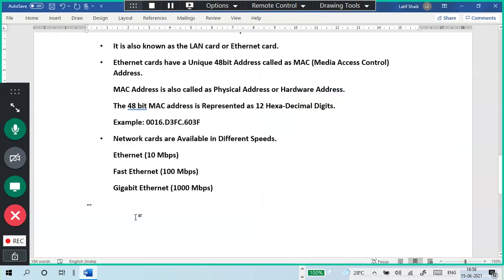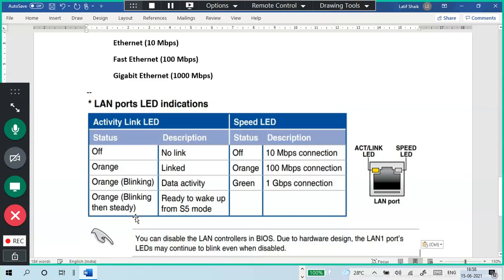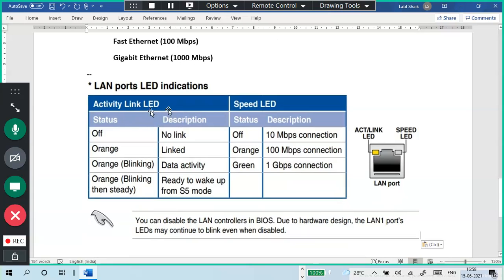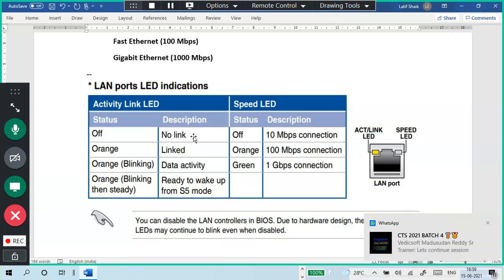Okay, so this is LED status. In LED status, off means no link. So when you connect a cable, check whether the LED is blinking or not. Both LEDs blinking means good communication, it means the link is there as well as the appropriate speed of communication. Either orange-orange or orange-green can be shown.